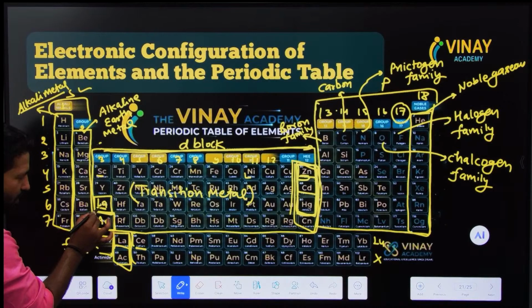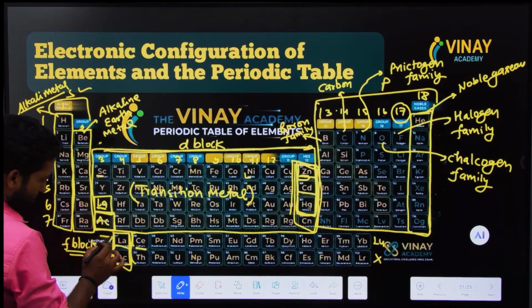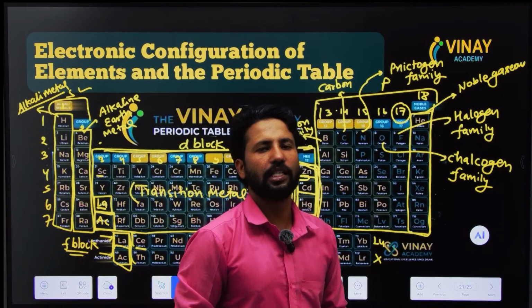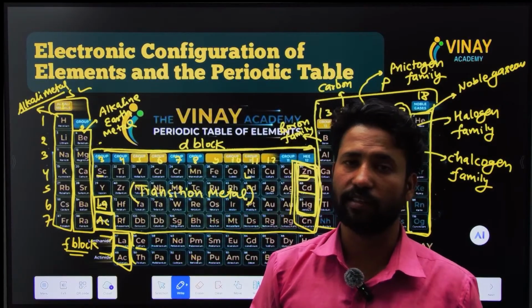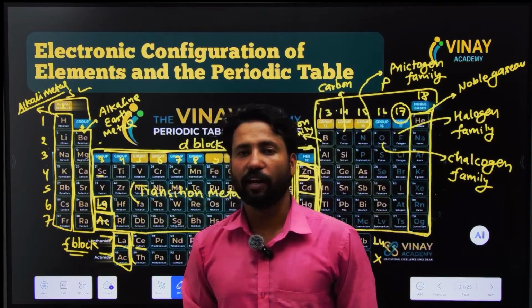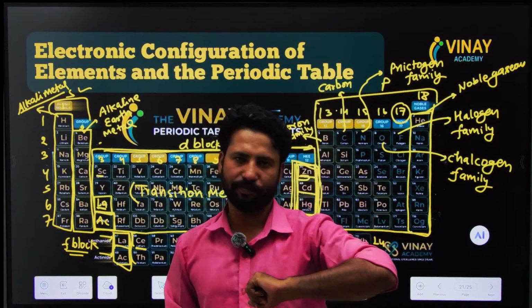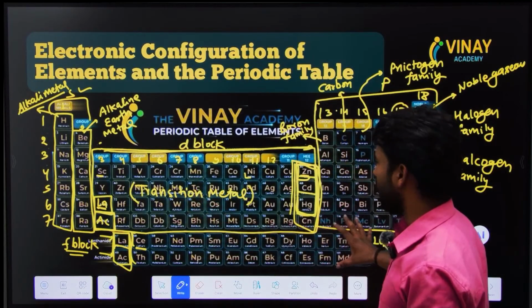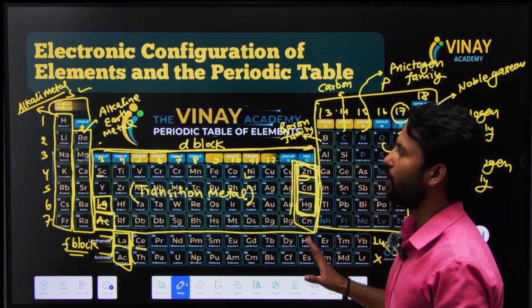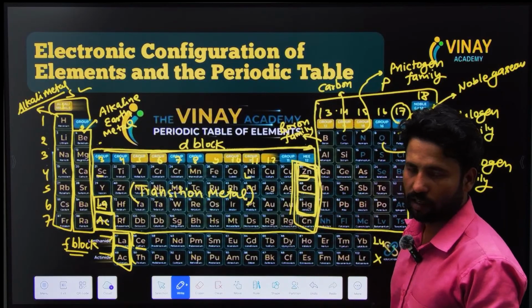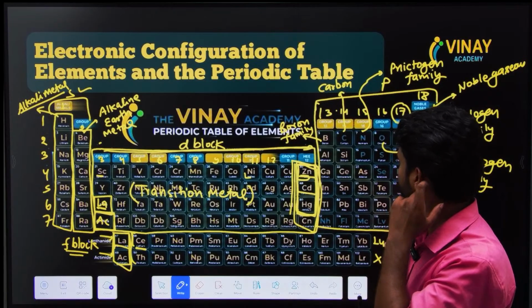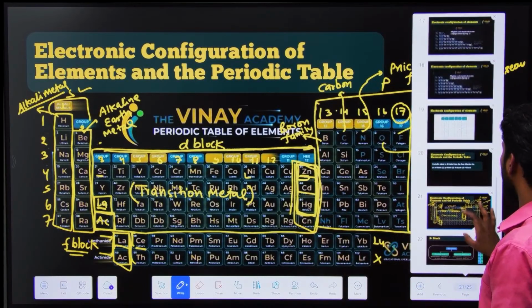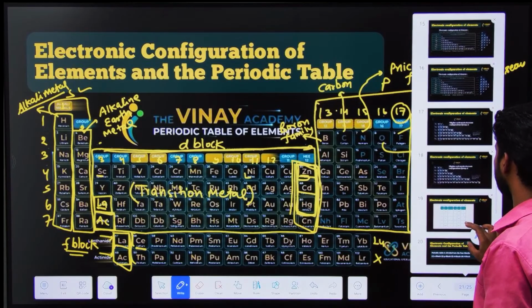Lanthanide has a specific property that is known as lanthanide contraction. Actinide has a specific property that is known as actinide contraction. We will talk about actinide contraction and lanthanide contraction later. This is another concept. So these are elements and the classification of all elements, all groups, all section blocks, which I have explained. So let's move forward and see more things.